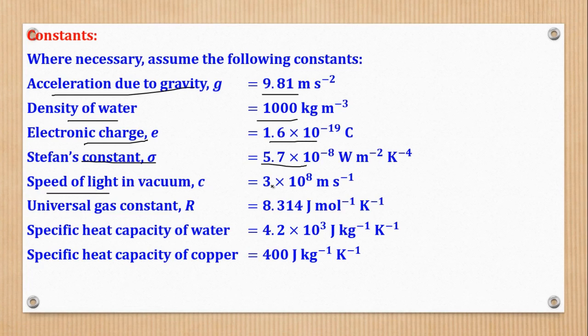Speed of light in vacuum is 3 exponent 8 meters per second. Universal gas constant is 8.314 joules per mole per Kelvin. Specific heat capacity of water is 4.2 exponent 3 joules per kilogram per Kelvin, and specific heat capacity of copper is 400 joules per kilogram per Kelvin. Where necessary, these constants can be used along the way.